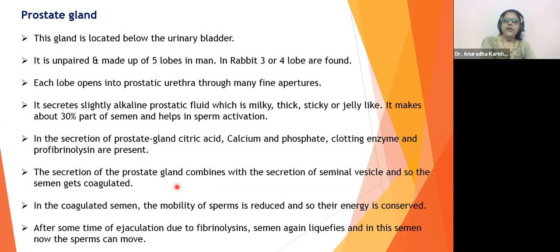After some time of ejaculation, that means after the spermatozoa are out of the human body, due to fibrinolysin the semen again liquefies, and in this semen, now the sperms can move freely. Coagulate means to become thick.